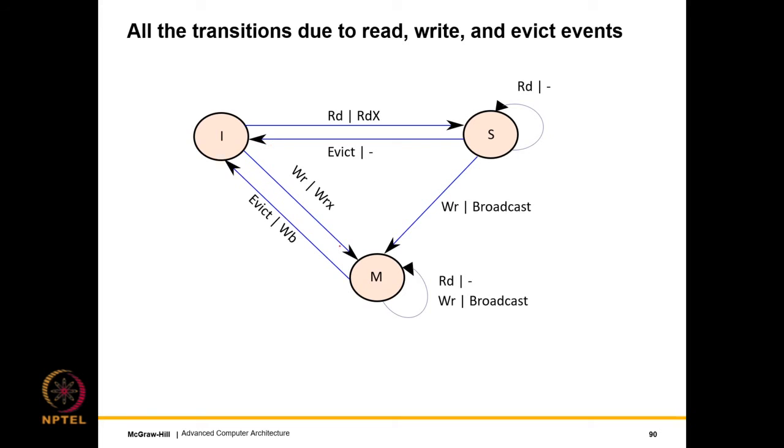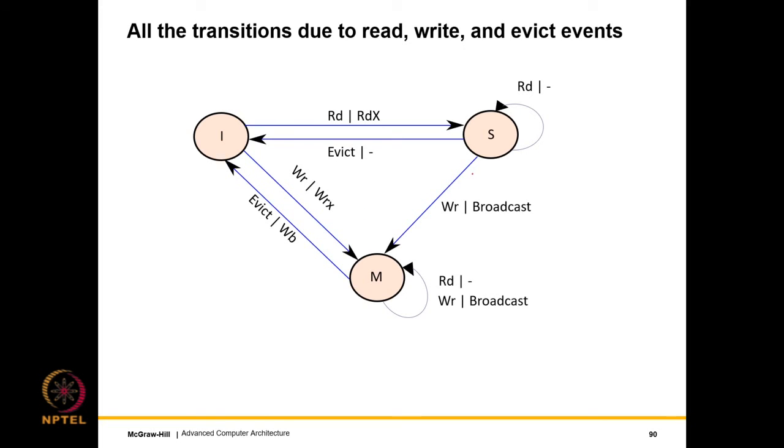So the complete state diagram, which shows all the transitions due to read, write and evict events, is shown over here. We have seen this piecemeal, but not one part, which I will come to. We have seen the transition from the I to the S state and back. In this case we read, and a read miss message is sent over the bus. Similarly, there is a seamless eviction from the shared state, but from the modified state it is not a seamless eviction.